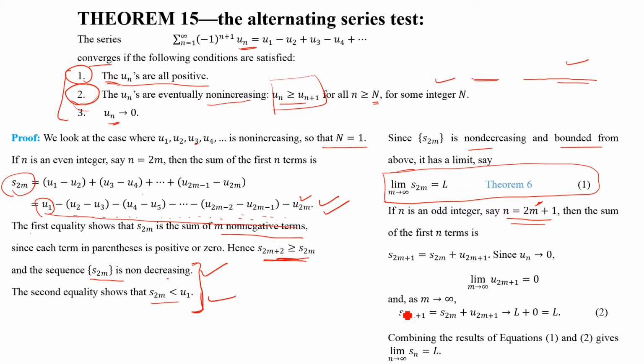So in both cases, from equation 1 and equation 2, combining these two, we can say that the limit of Sn as n approaches infinity is L. If the finite sum is convergent, then the series is convergent. So we can say that this series is convergent if it satisfies all three conditions. So we have proved this.